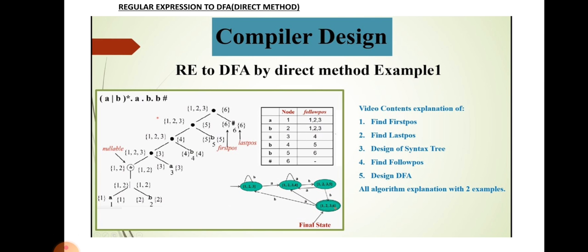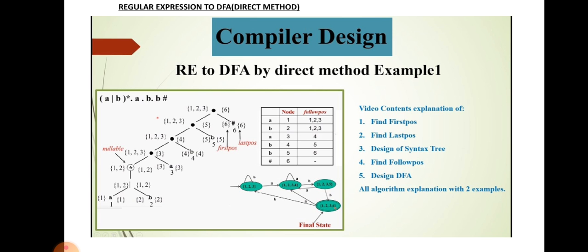Next b has value 4, next b has value 5, and hash has value 6. So we write the node value for each and every identifier. After that we can find the follow position value from this tree. After finding the follow position value, we can easily draw the DFA diagram and DFA transition table.